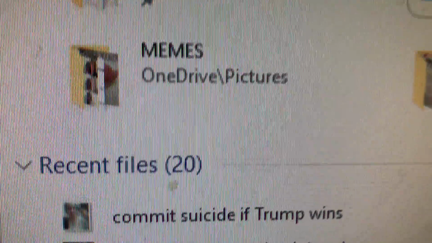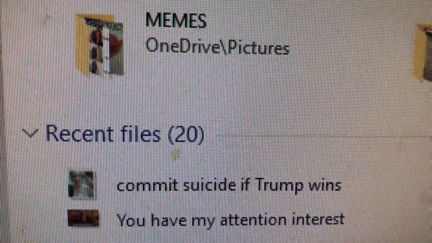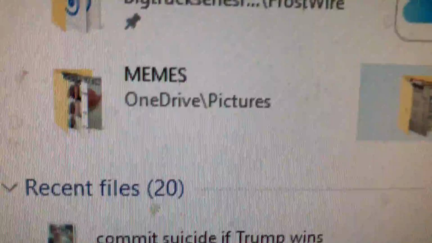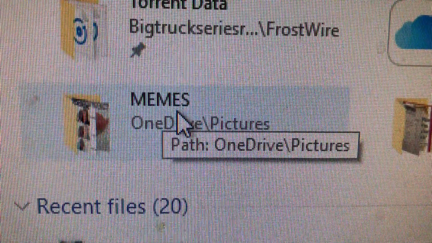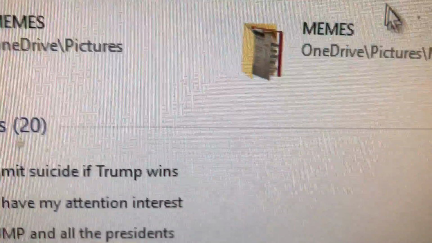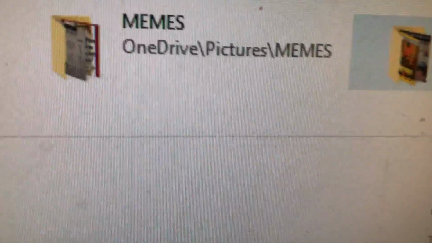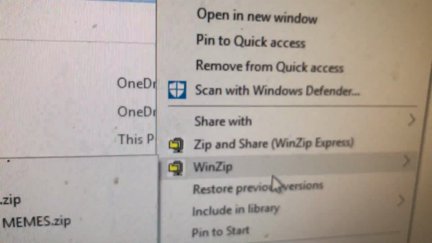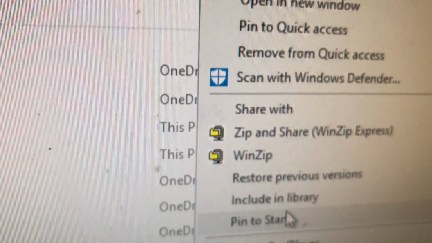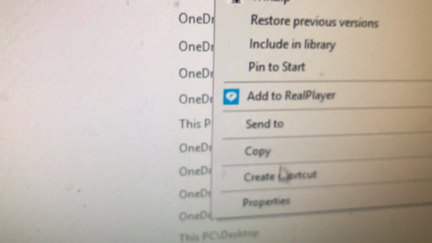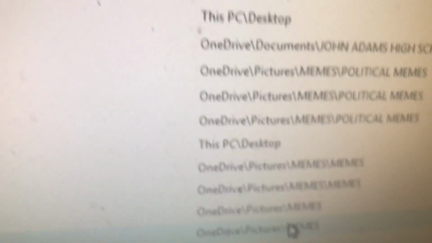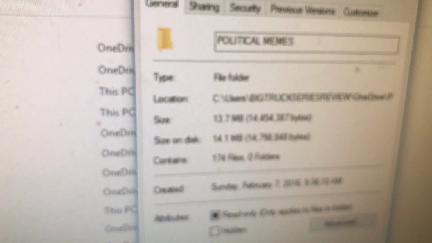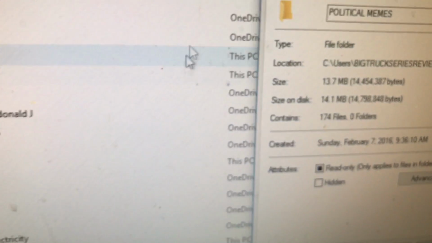And I don't know how many other people collect memes, but I have a couple of memes folders. And my memes folder right here, I've tried to categorize them. And right here, you'll see that I have a political meme folder. That political meme folder is where I put all of my political memes. And what you'll see right here is that it's got over 13.7 megabytes worth of pictures.